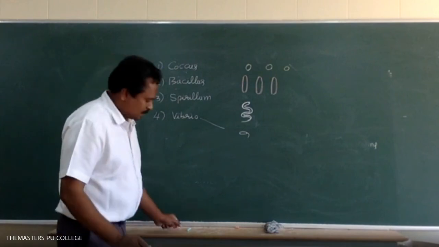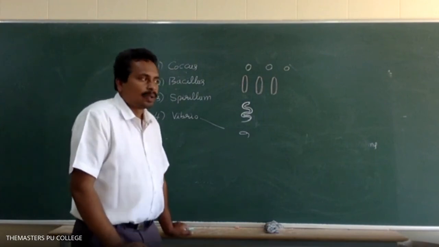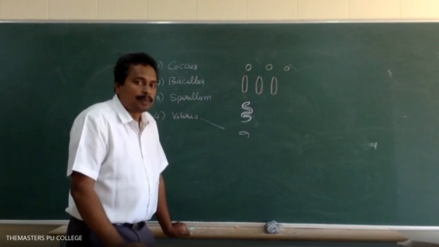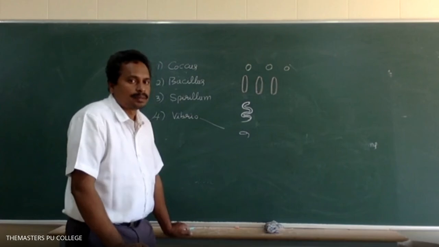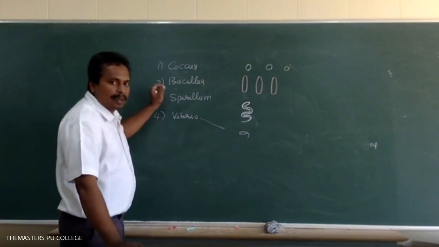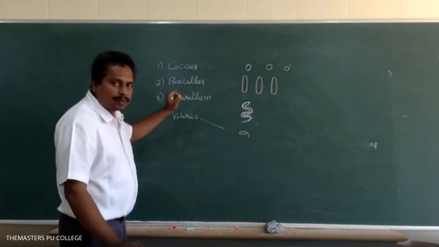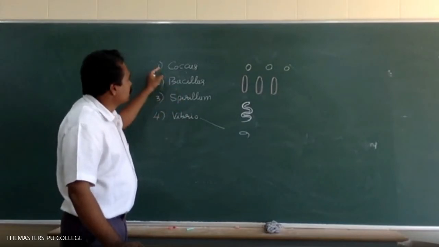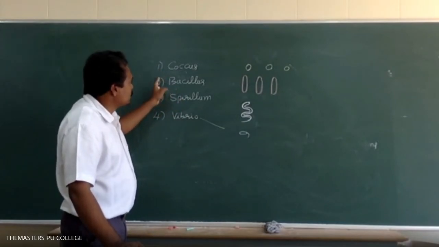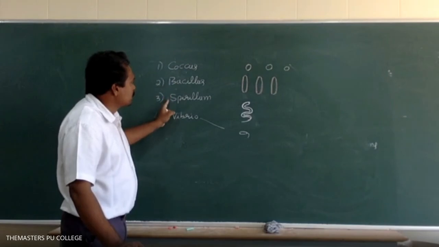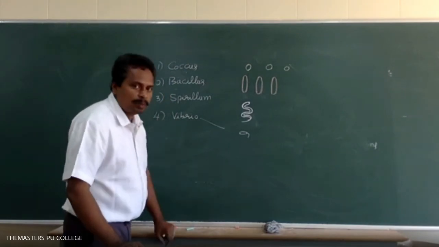From a subjective point of view, mention the types of bacteria based on the shapes. The bacteria are differentiated into four types based on the shapes. One is coccus, second is bacillus, third is spirillum, and the fourth one is vibrio.